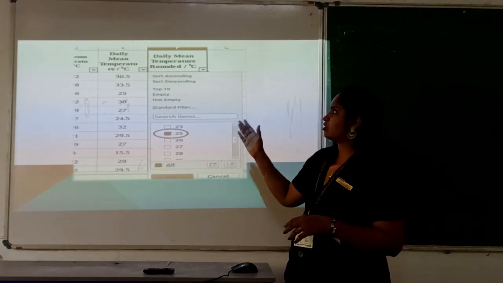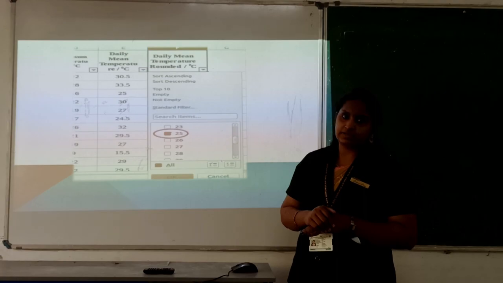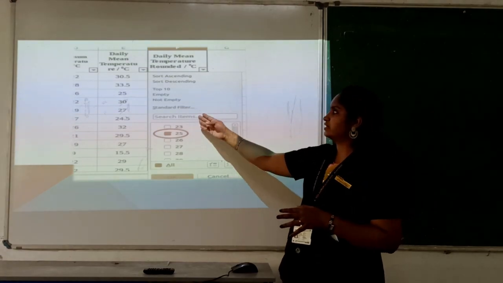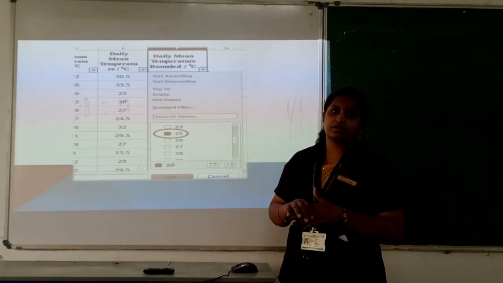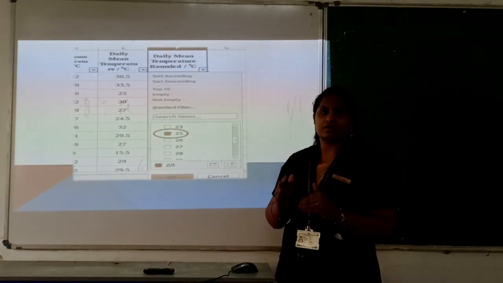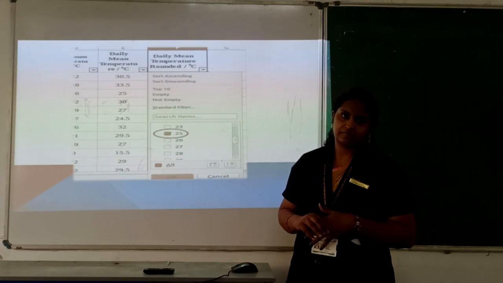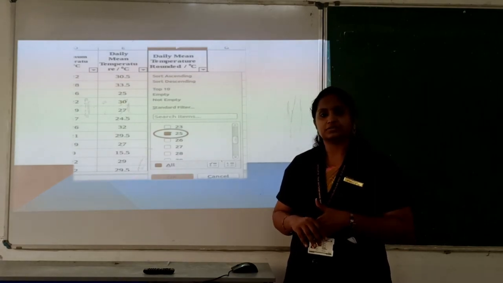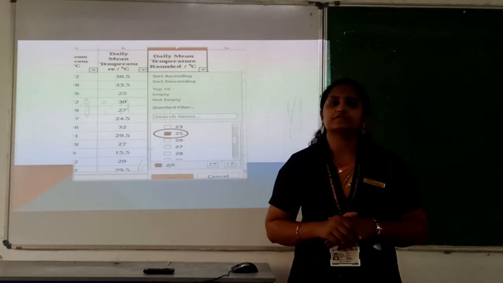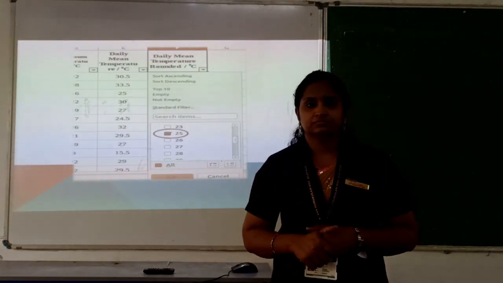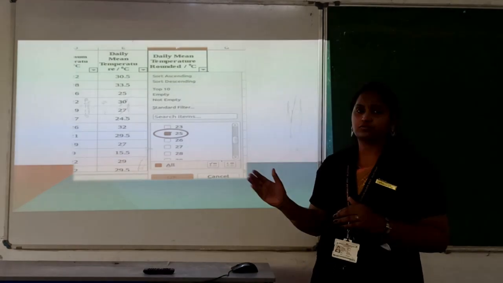Okay, so using this auto filter tool you can select, and also you have an option here, standard filter. In which, if you want to use any conditions, you can use that. We'll show you in the practical session. Okay, so this is the option for classifying the data. You can classify according to this.